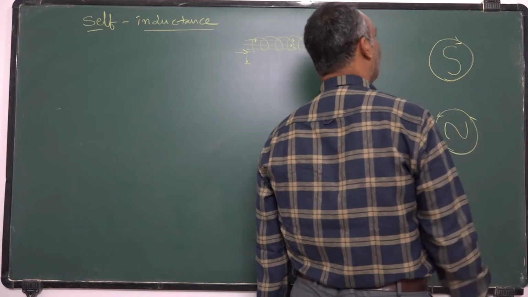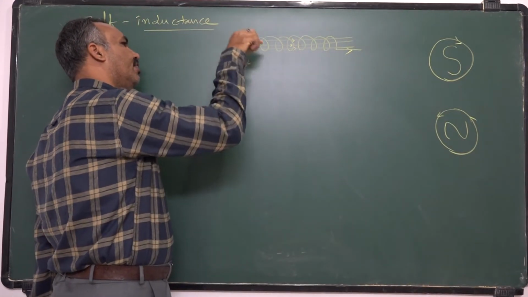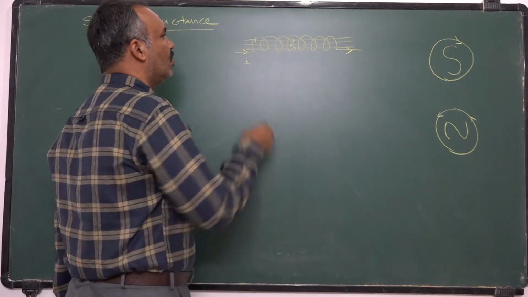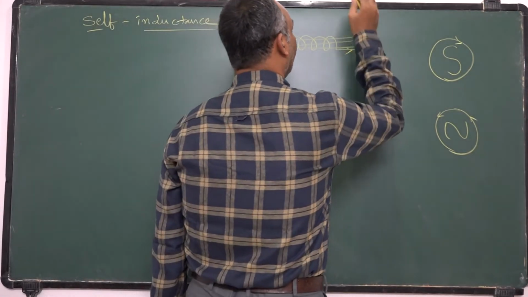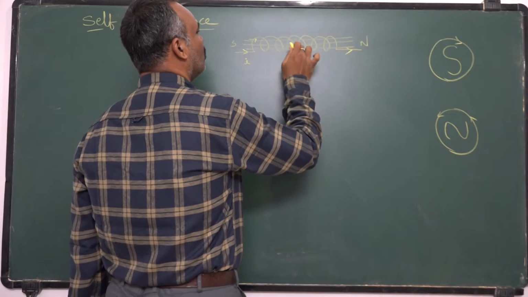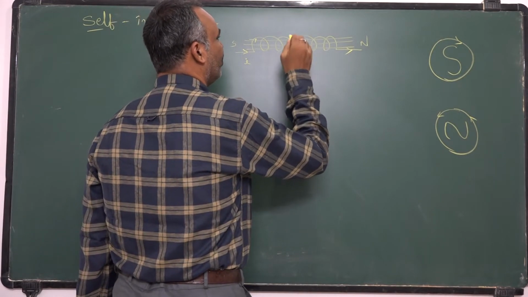Okay? So, if you are observing from this side, current is going like this in clockwise direction. South pole gets created here, north pole gets created here. Lines of force should go from north pole to south pole. They are going like this. Such a magnetic field got developed.